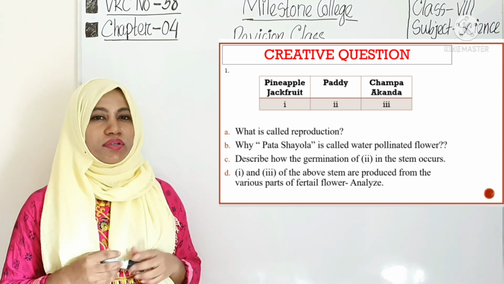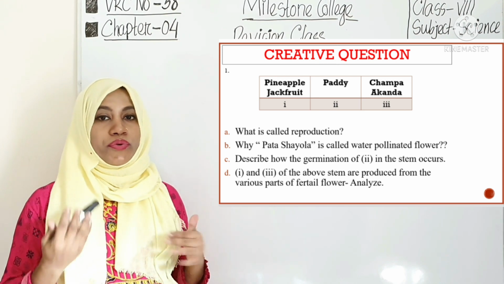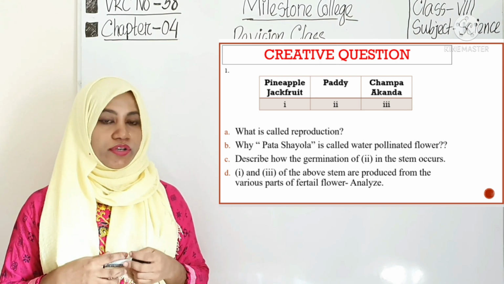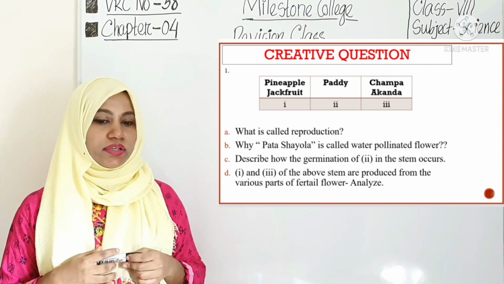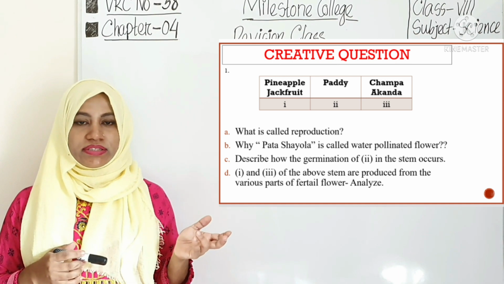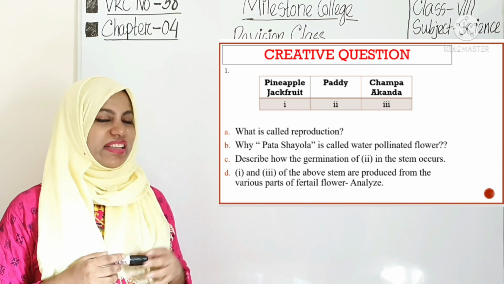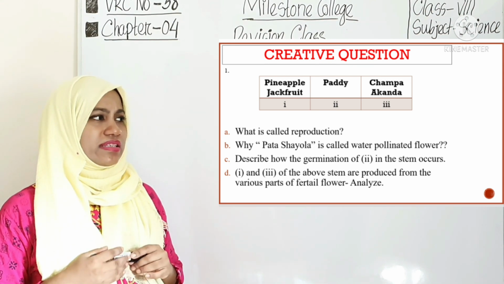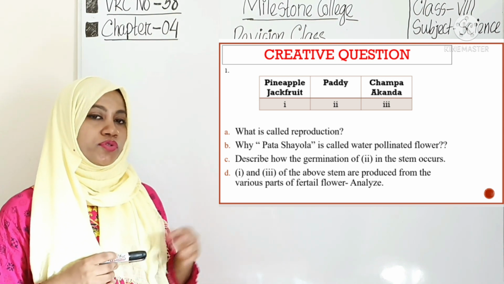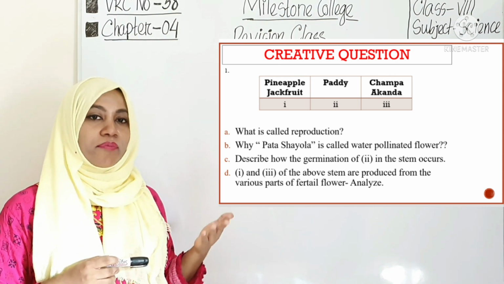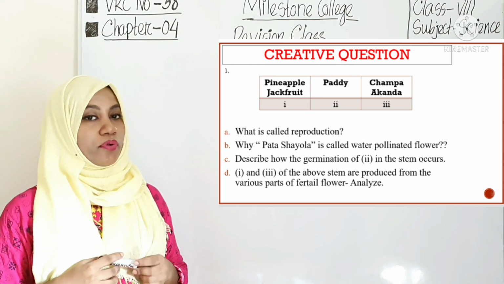Pathashala actually grows in water. So you should know first why this type of flower is called a water pollinated flower, and you will get this in the chapter on pollination. There are some characteristics. Flowers are small, lightweight, and can float in the water. They don't have any scent, and in some cases they have a long stalk. These characteristics are present in Pathashala. That's why we can say Pathashala is a water pollinated flower.